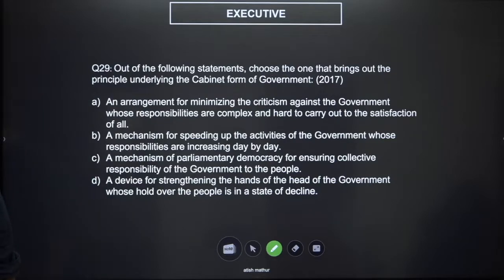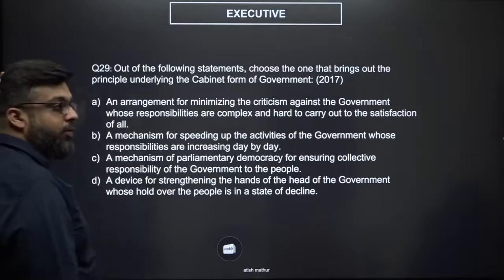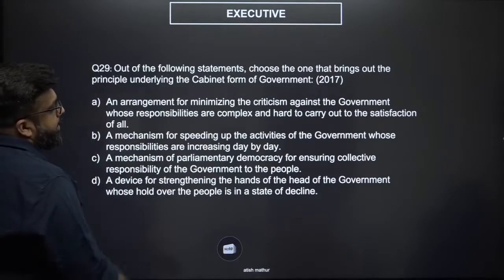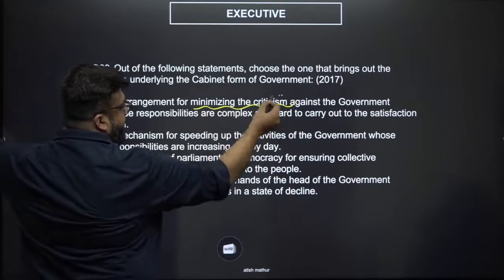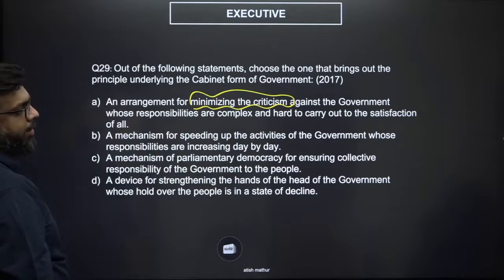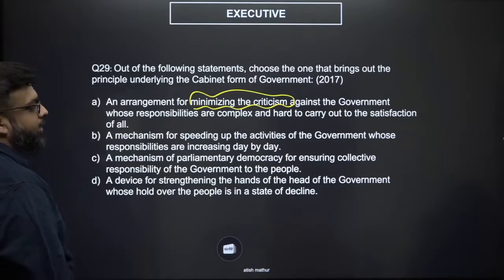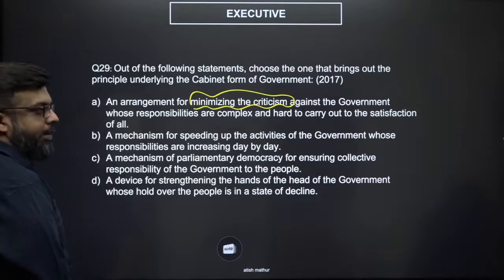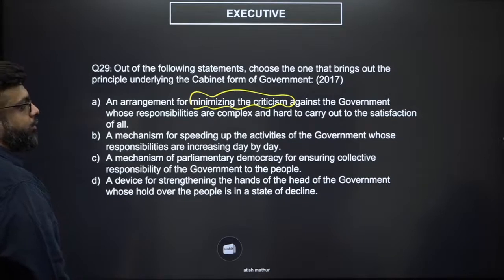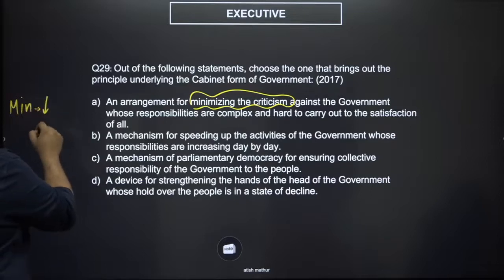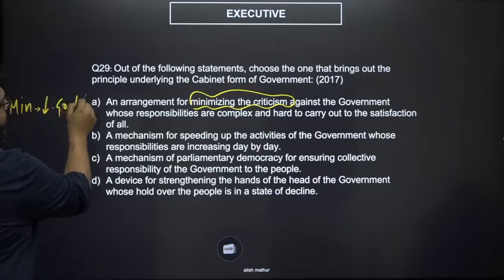Okay, let's try to simplify this and come to the answer. Not a tough question, but an unnecessarily complex question, right? Let's look for abstract words. Let's look for rather emotional arguments. An arrangement for minimizing the criticism against the government whose responsibilities are complex and hard to carry out to the satisfaction of all. So what you're basically saying here is that a cabinet form of government wherein you have ministers is to ensure that just because you have ministers, we will be able to reduce criticism because the government is doing an oh so hard a job.